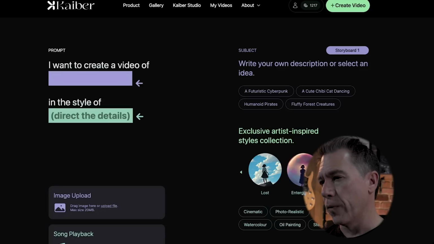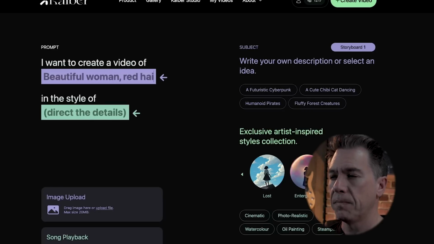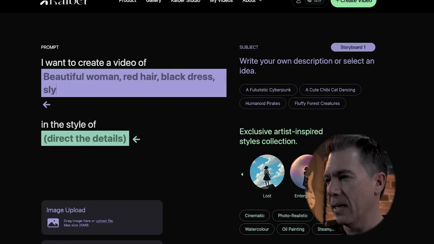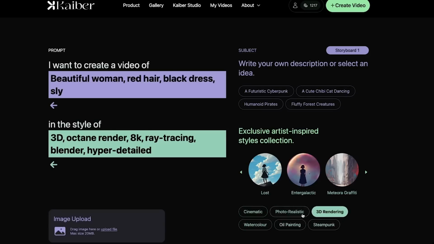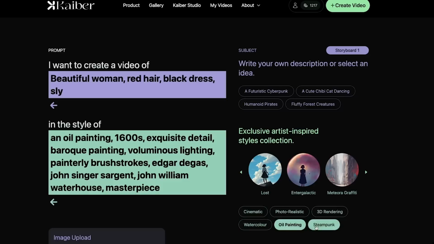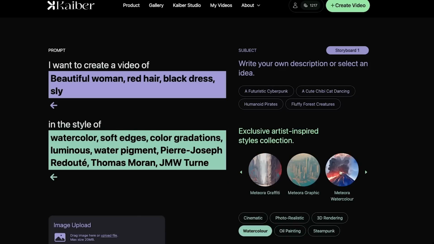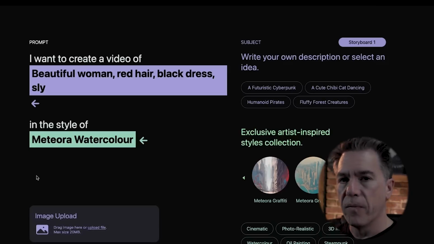So for example, in this case, beautiful woman, red hair, black dress, and then sly, because she's sly. And then in this style of, you have a number of different presets that you can use. One of the ones that I wanted to try out was this Meteora watercolor. I did use graphic a lot for that last one.